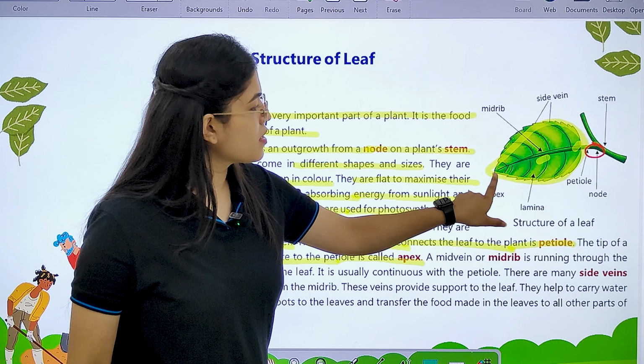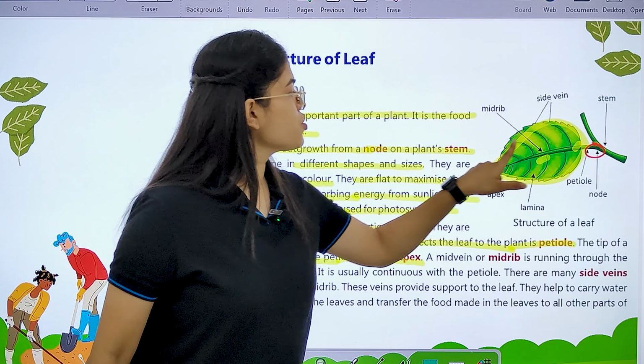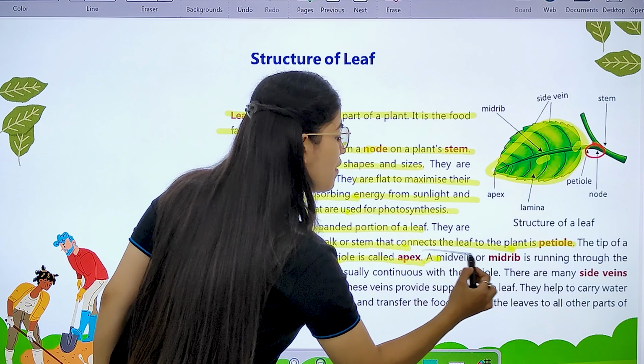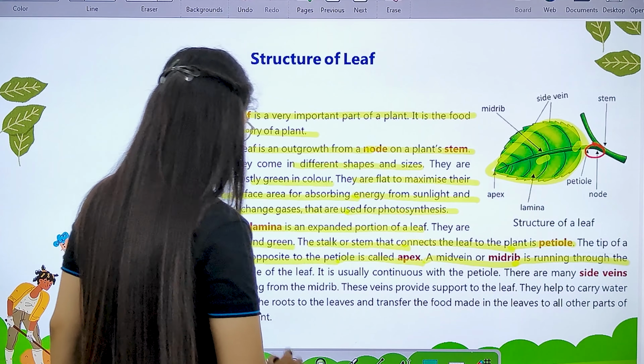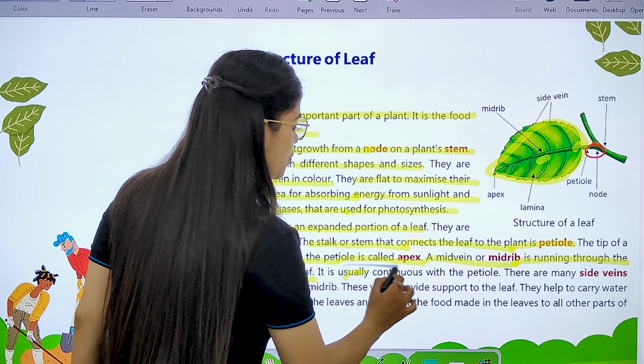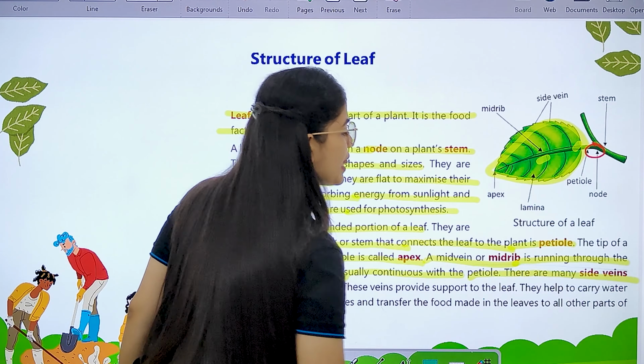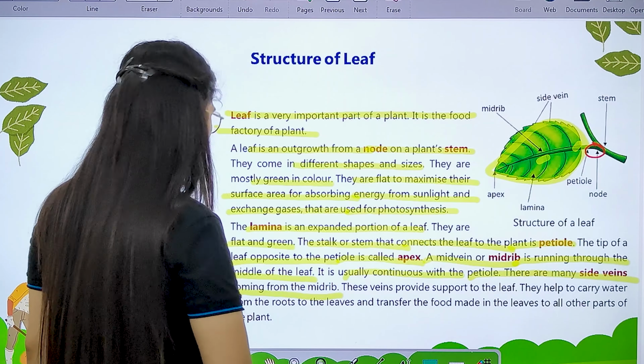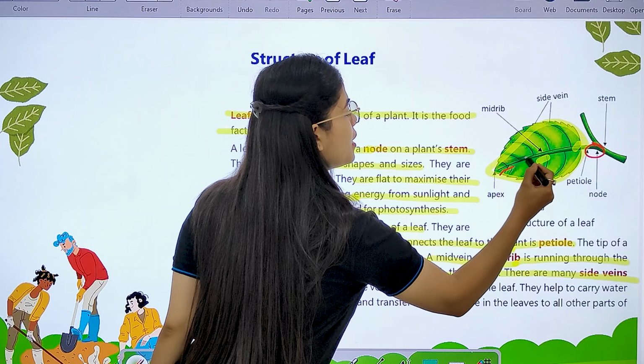Okay, this is the tip of the leaf which is opposite to the petiole. This is called apex. Next, a midvein or midrib is running through the middle of the leaf. It is usually continuous with the petiole and there are many side veins coming from the midrib. Now you can see there is a midrib.